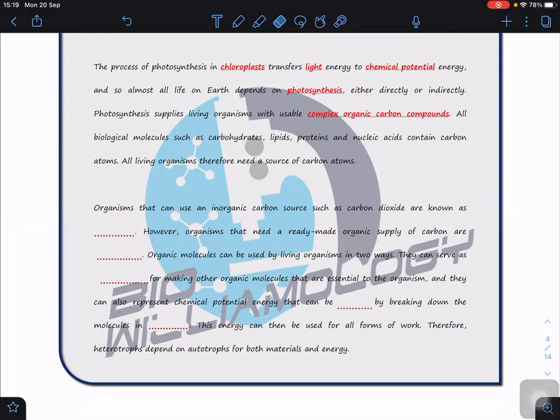So where can heterotrophs get it from? Heterotrophs have to get it from the plants. Organisms that can use an inorganic carbon source, such as carbon dioxide, are known as autotrophs, because they can produce their own organic carbon compounds. However, organisms that need a ready-made organic supply of carbon are known as heterotrophs.